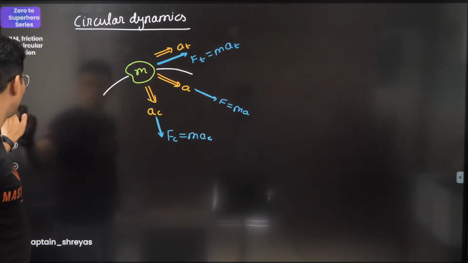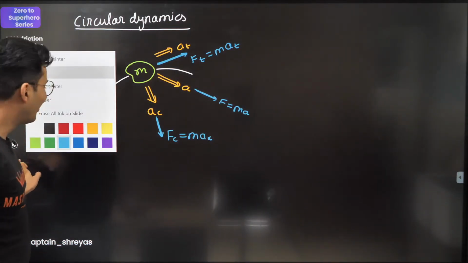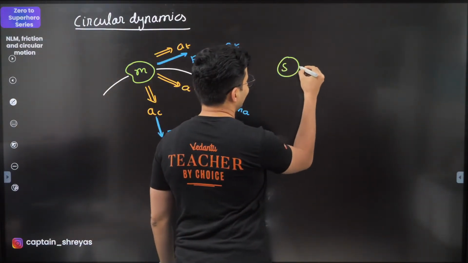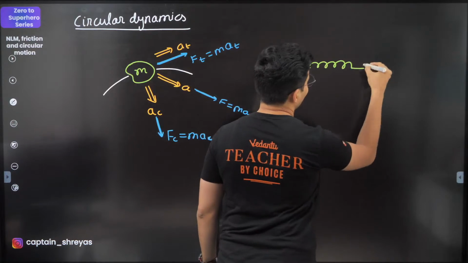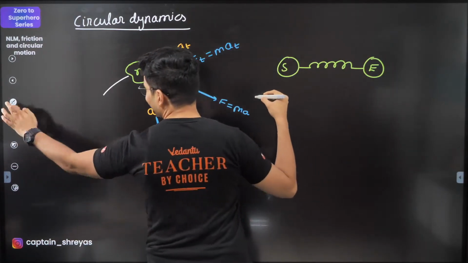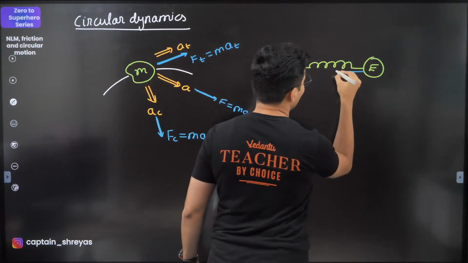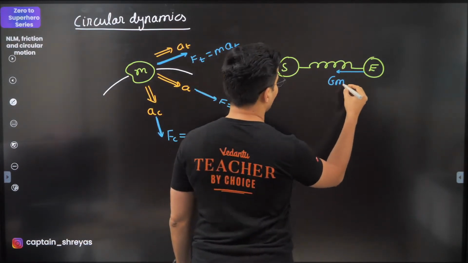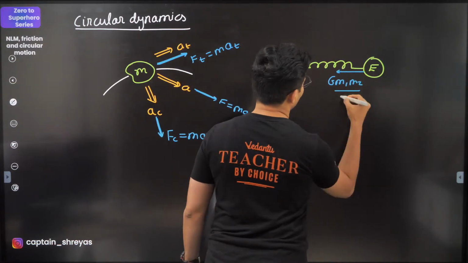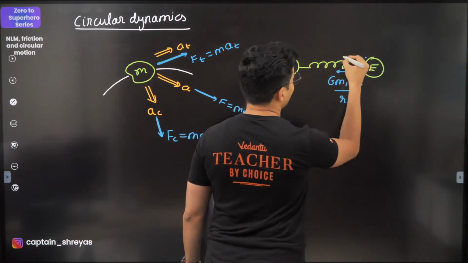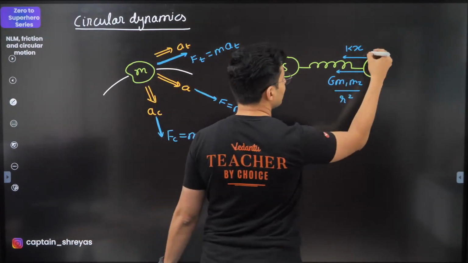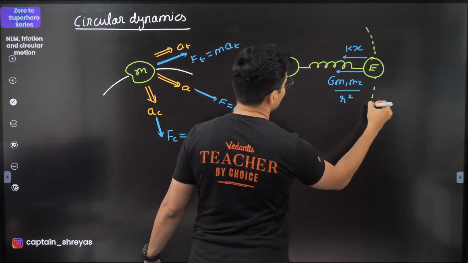Oh, I wanted to show you one more thing. I forgot, guys. Oops, sorry. I'll just get it back. No problem. A sun, spring, Earth. All right, and you had your G m1 m2 divided by R square. You also had kx over here, I believe, and you had this path going like this.